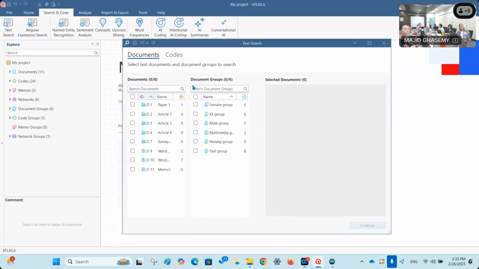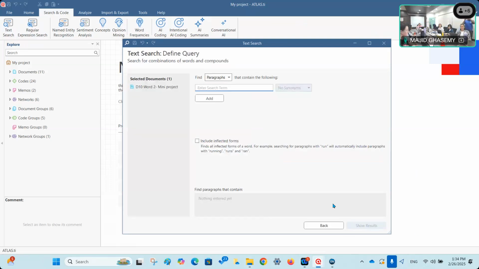All right, now from here, if you want to search any of the documents for anything, you can just select them. You can select the documents or the document groups. It's up to you. For right now, I'm just going to select one of these documents. All right, and then I select continue.